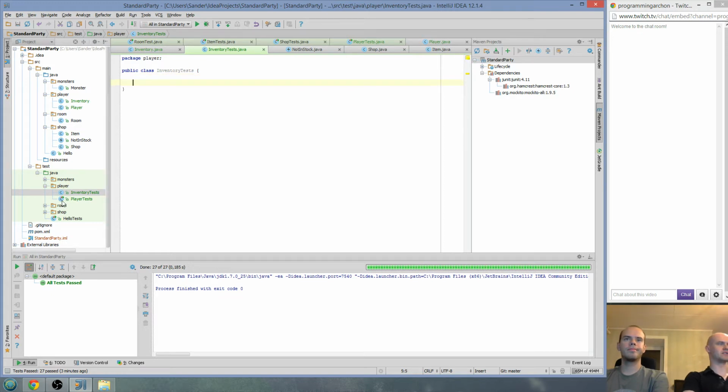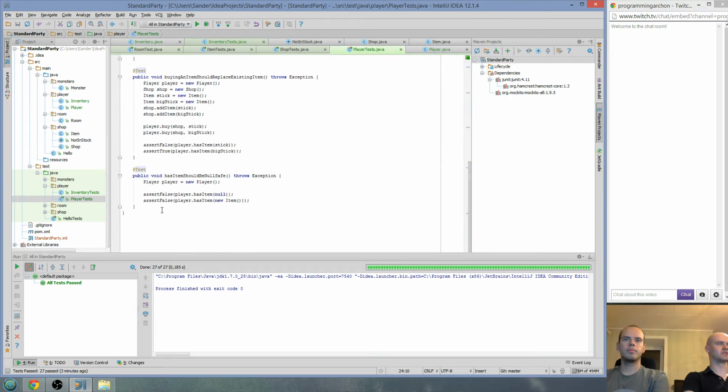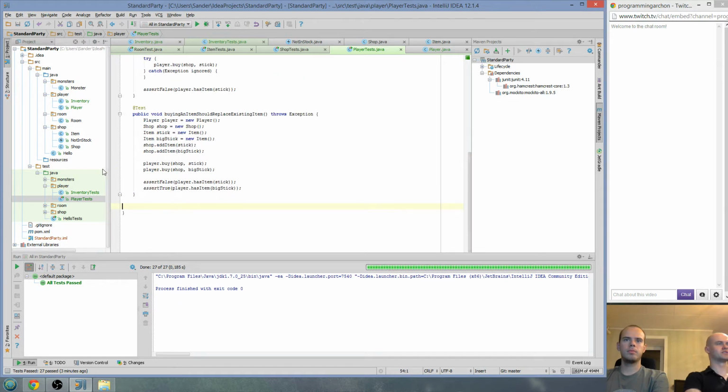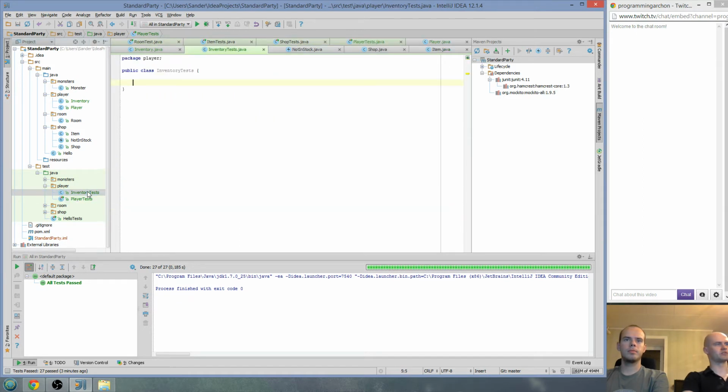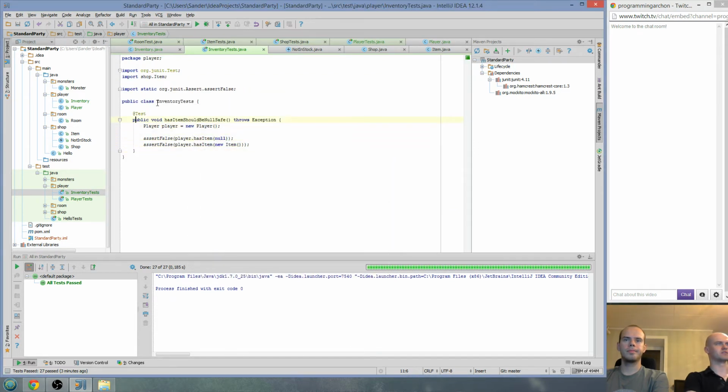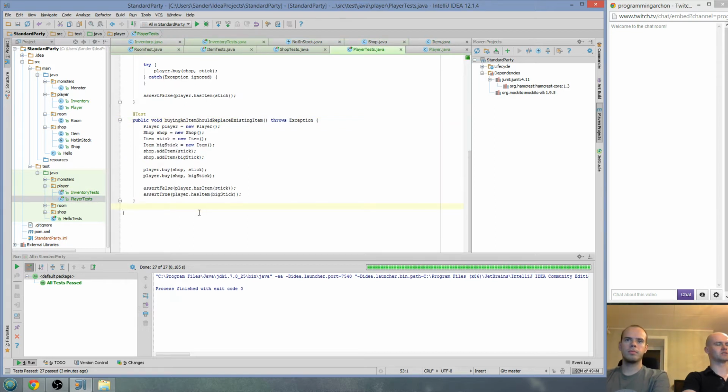Let's take the test that we wrote on the player, the has item should be null safe. We're going to go to the inventory tests and add this. Great. And in player tests, I removed it. Let's run all the tests. Boom. Alright, I guess that's good enough for the start.